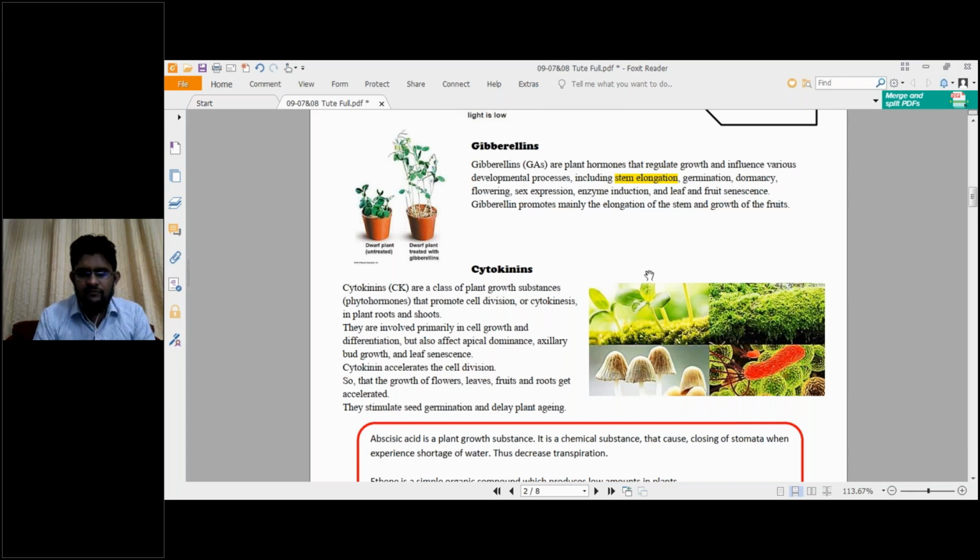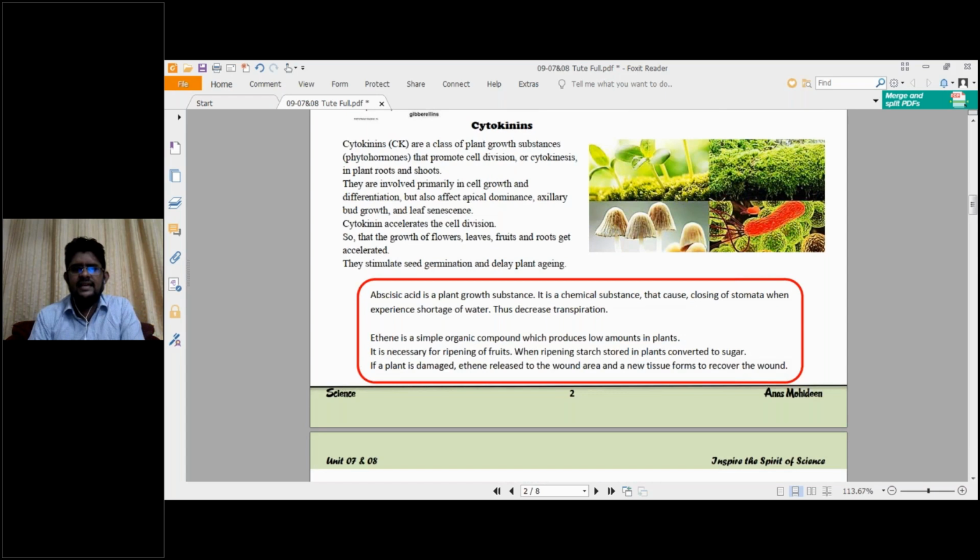So the third one I'm coming to, cytokinin. Cytokinins, we say CK, are a class of plant growth substances, or phytohormones. You remember the term phytohormones. They promote cell division, or cytokinesis, in plant roots and shoots. So the major function of cytokinin is to promote cell division. They are involved primarily in cell growth and differentiation, but also affect apical dominance, axillary bud growth, and leaf senescence.